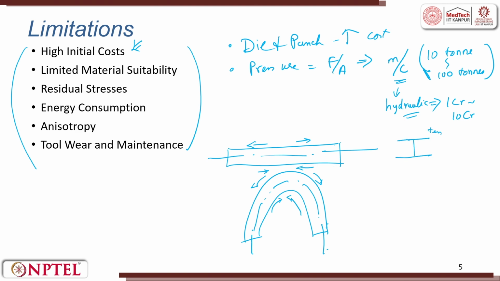this is tensile and this is compressive. You see here it goes like this. I am just drawing a cross section. This is tensile stress on the surface. This is compressive stress on the surface. This is the positive side and this is the negative side. So, within this thickness there is a transition happening. This will introduce residual stresses in the material. Since you are working at 10 ton to 100 ton, the energy consumption is very high.